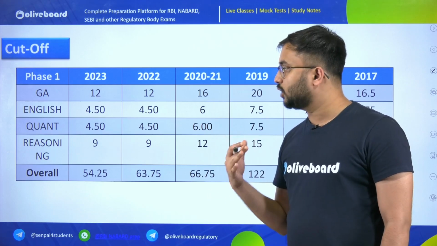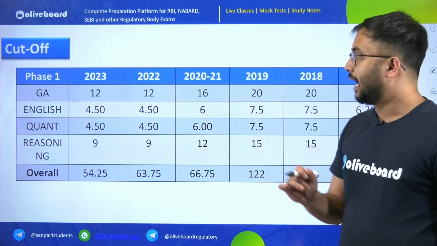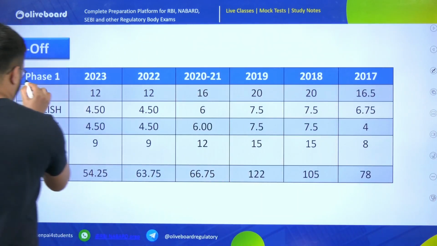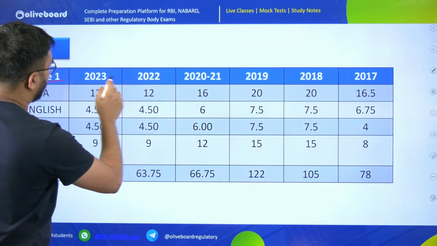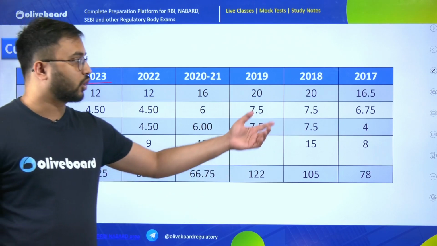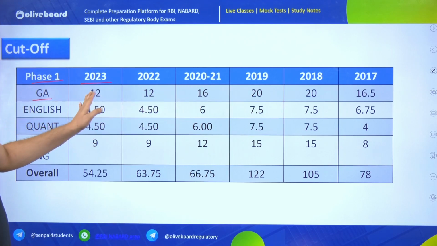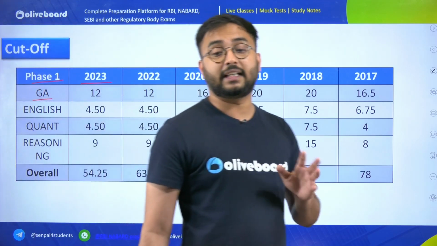Let's see how one can actually score more in each of these sections in the RBI Grade B Phase 1 examination and also clear the respective cutoffs. For each year, 2017, 18, 19, 21, 22 and 23, the respective cutoffs have been written. Based on this analysis, you could see that the GA cutoff in 2017 was 16, then it increased to 20, then became 16 again, then 12, and now 12.